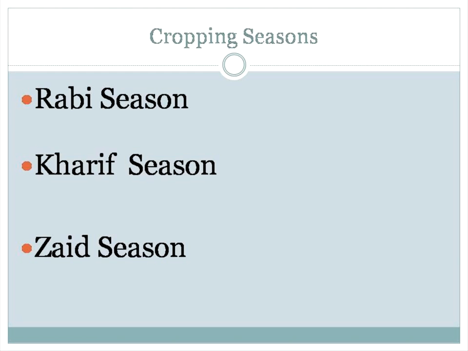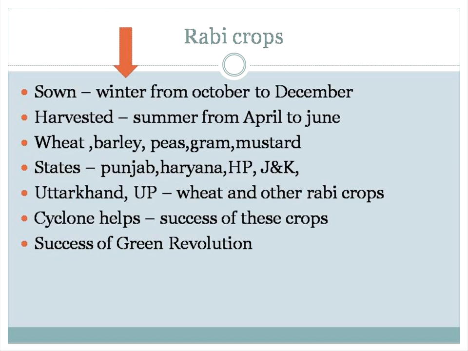In India, they classify three types of cropping season: Rabi season, Kharif season and Zaid season. First is Rabi season, then Kharif season and Zaid season. Those are the three types of season in which we cultivate. Every season, first we go for Rabi season or Rabi crops.